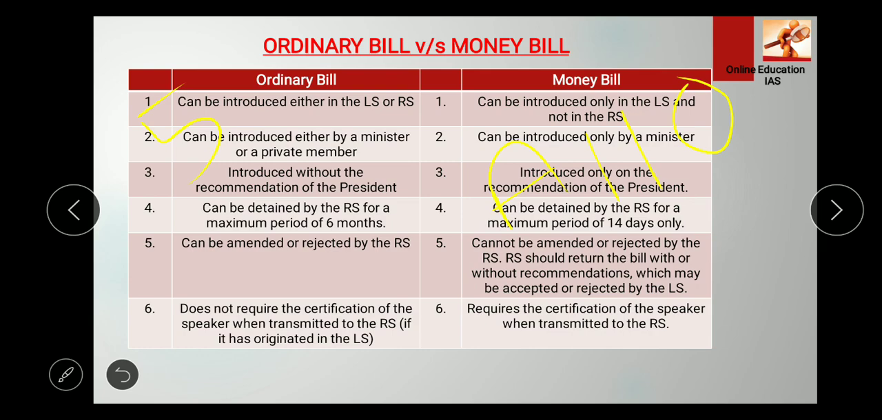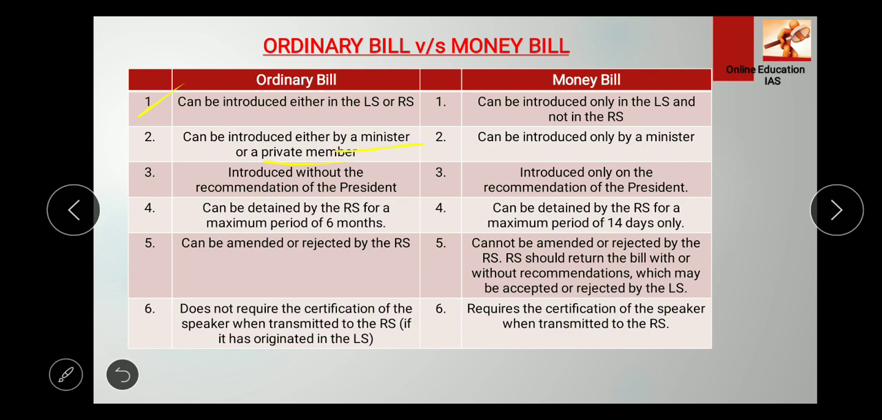An ordinary bill can be introduced in the Lok Sabha or Rajya Sabha, right? It is an ordinary bill, so it can be introduced in either house, Lok Sabha or Rajya Sabha. But a money bill has to be introduced only in the Lok Sabha and not in the Rajya Sabha. Can you give me an example of a money bill that was recently passed? It was the GST Act that we have today, the taxation law. It was passed by making it a money bill, introduced in the Lok Sabha and not in the Rajya Sabha. Secondly, it can be introduced either by a minister or a private member.